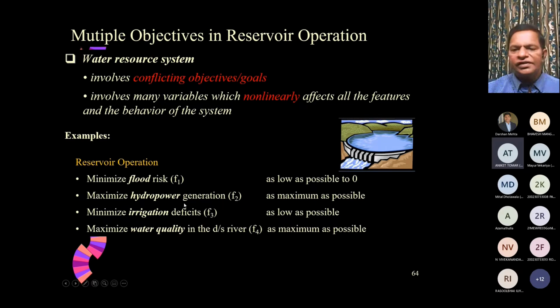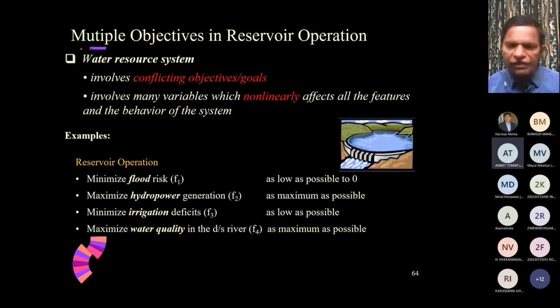So again a conflict. So there are conflicting objectives, and we want to find a compromise solution which will satisfy all the objectives to some extent. That is called multi-objective optimization with conflicting objectives or goals, each objective being nonlinear.